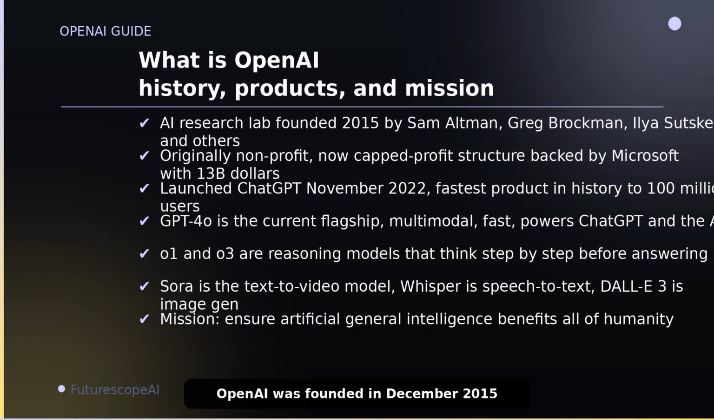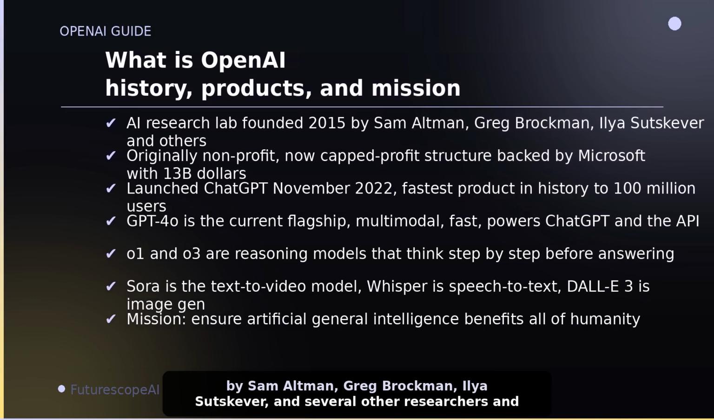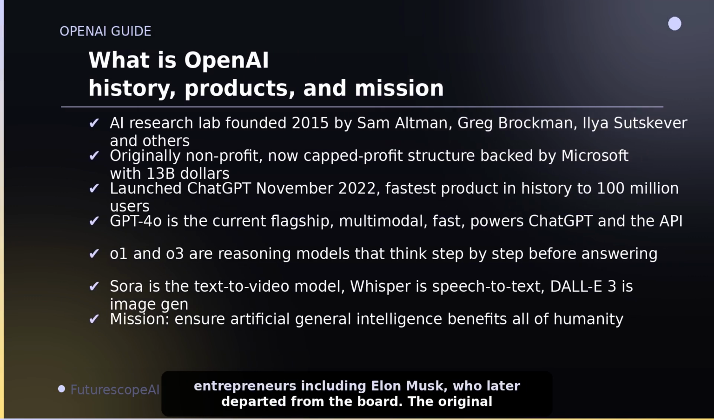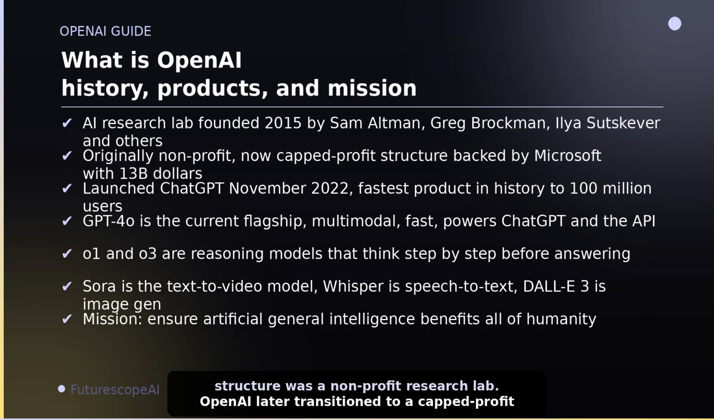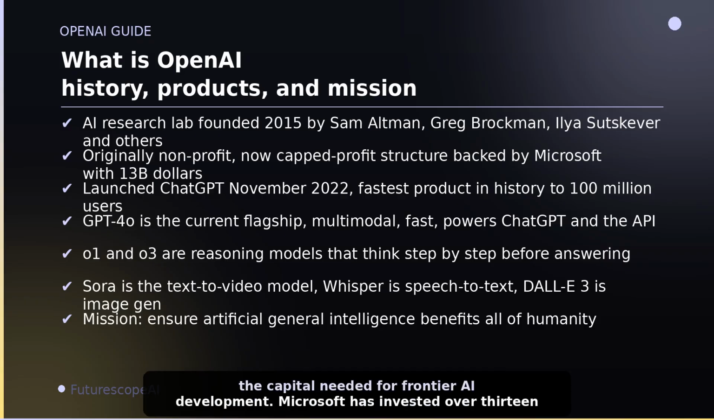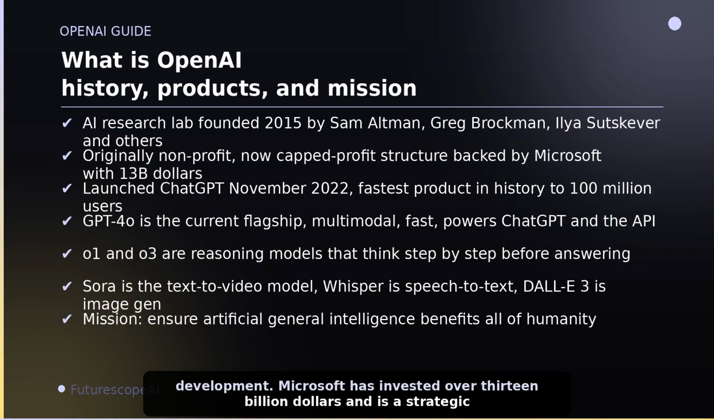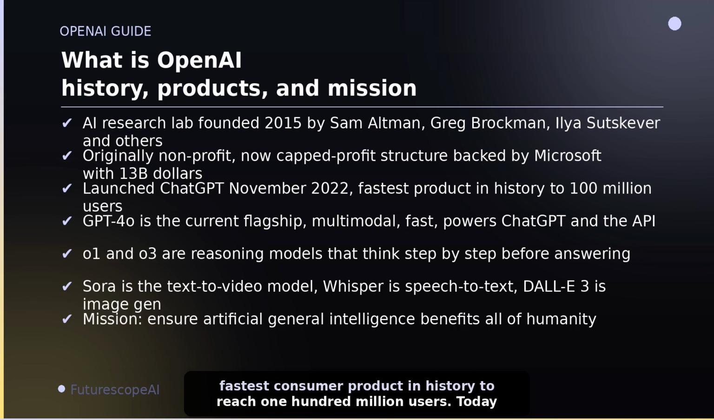OpenAI was founded in December 2015 by Sam Altman, Greg Brockman, Ilya Sutskever, and several other researchers and entrepreneurs including Elon Musk, who later departed from the board. The original structure was a non-profit research lab. OpenAI later transitioned to a capped profit company to allow it to raise the capital needed for frontier AI development. Microsoft has invested over $13 billion and is a strategic partner. The company launched ChatGPT in November 2022 and it became the fastest consumer product in history to reach 100 million users.